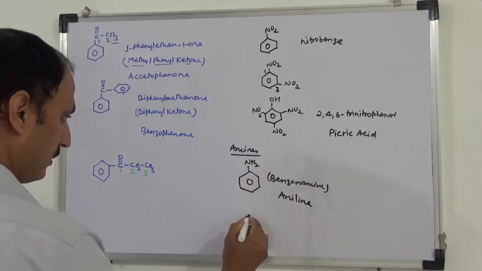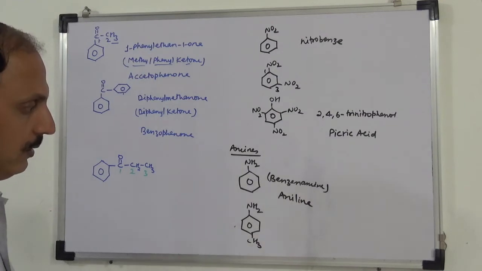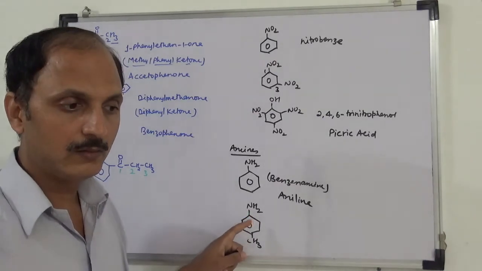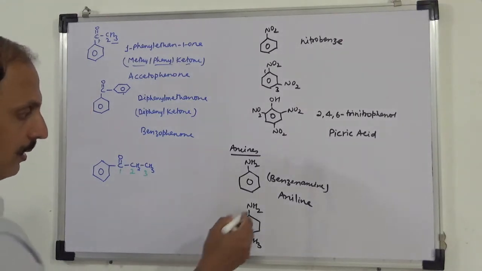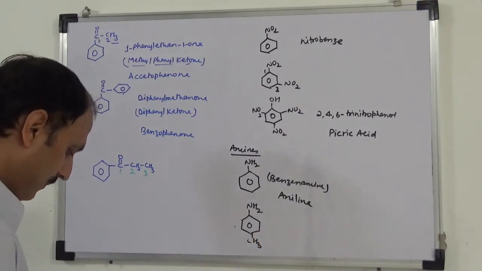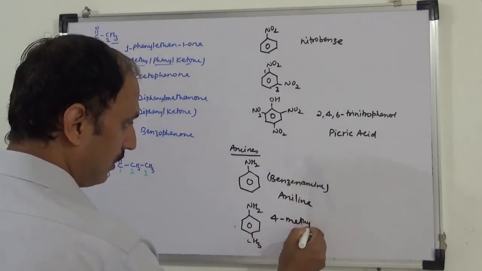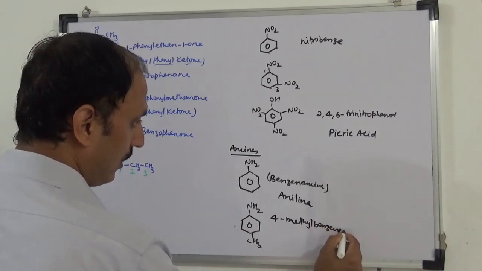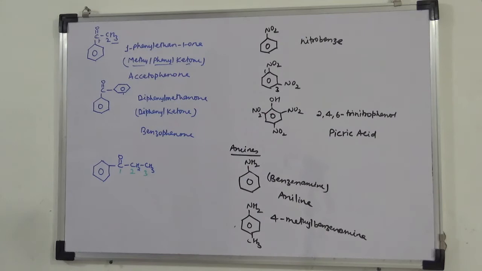Next is NH2 CH3. So this is 4-methyl benzenamine or 4-methyl aniline, either way, or para methyl aniline. So either 4-methyl benzenamine. Okay, this is the name.